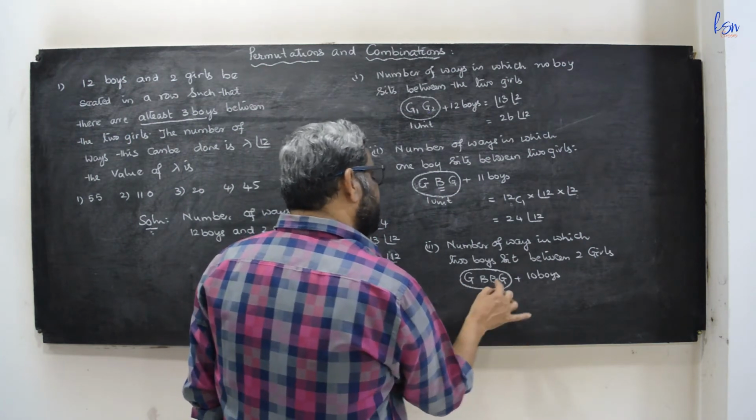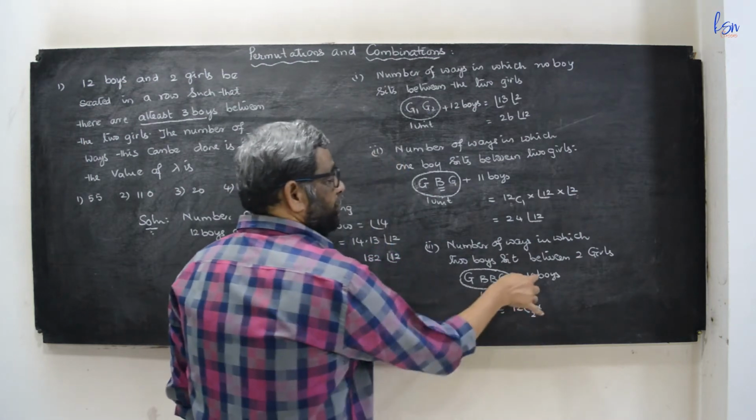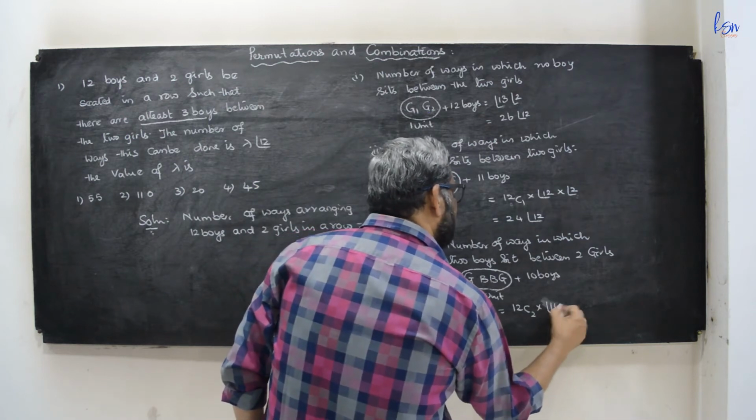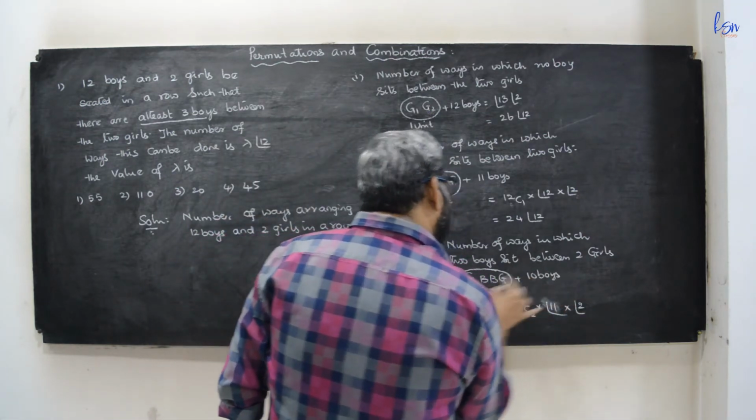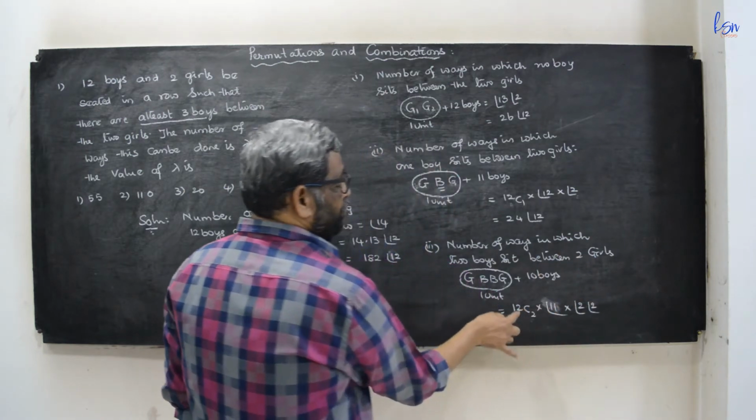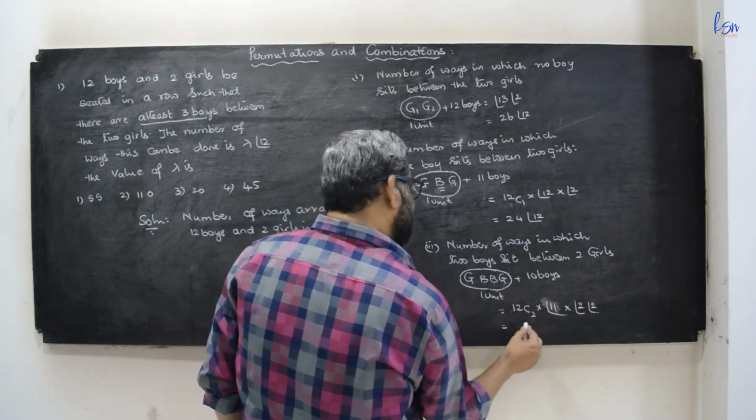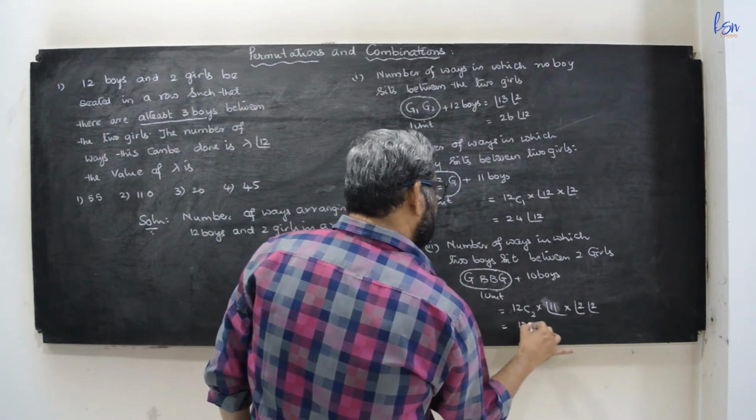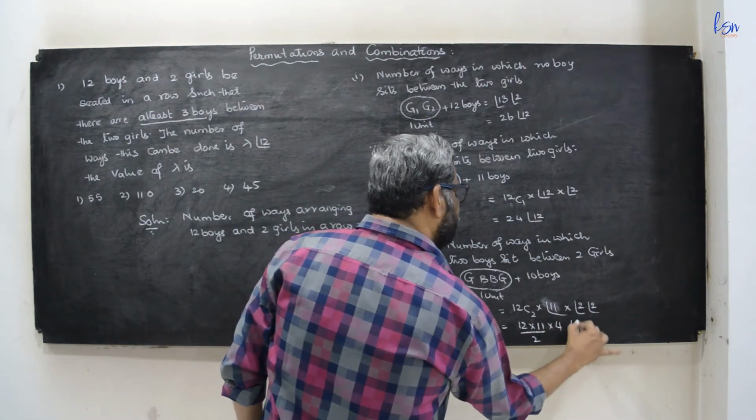Before that, you have to select 2 boys from the 12 boys. That can be done in 12C2 ways into 1 unit plus 10, that is 11 factorial, into the 2 girls can arrange among themselves in factorial 2 ways, and the 2 boys among themselves can also be arranged in factorial 2 ways. This is 12C2, 12 into 11 by 2, that is 66 into 4. So otherwise this is 12 into 11 by 2 into 4 into factorial 11.